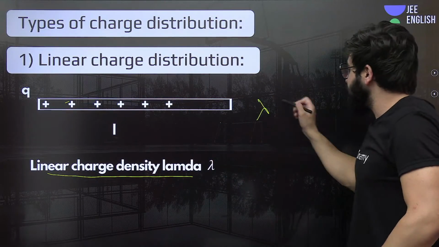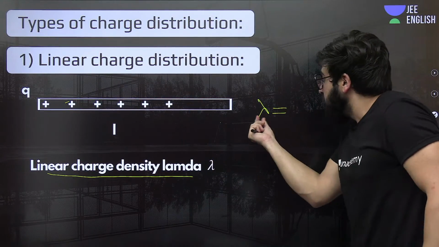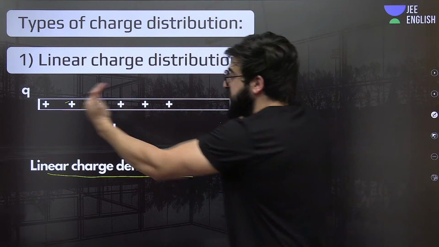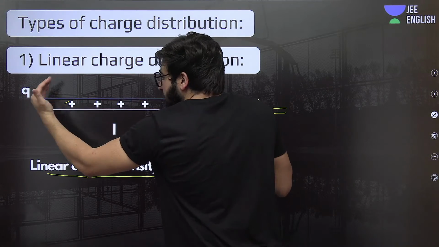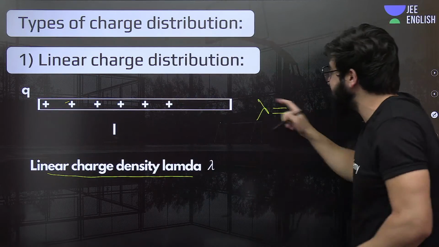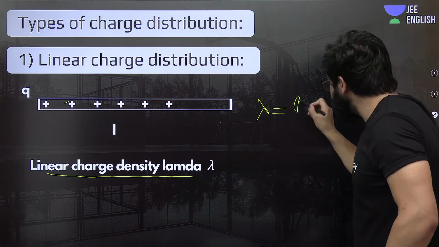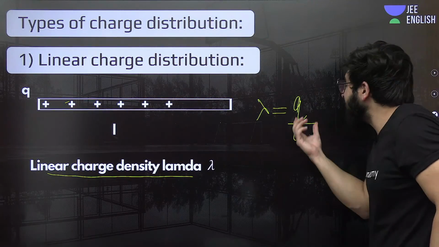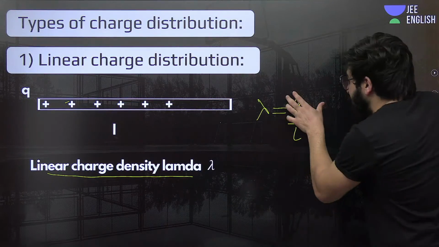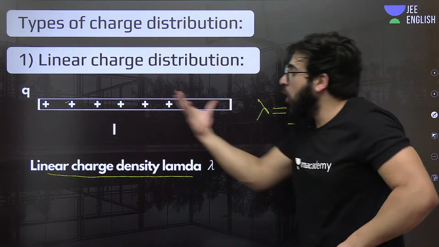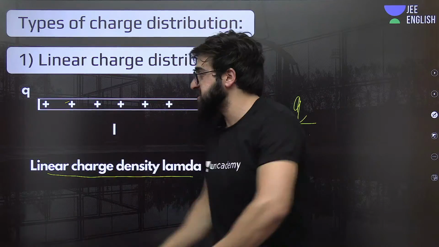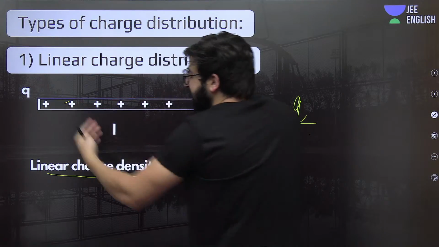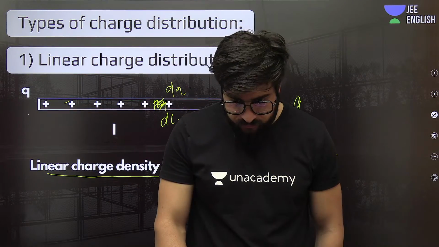Let me make you understand. Lambda is nothing but the total charge on this rod, if it is a uniform rod of uniform length, so it is the charge Q upon the length L. That is how much charge is present on the rod, charge per unit length. On a unit length of this rod, how much charge is present?